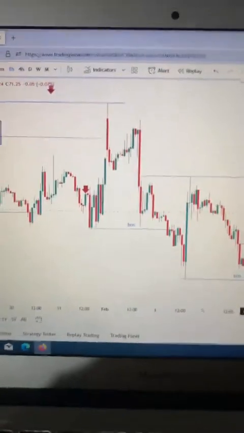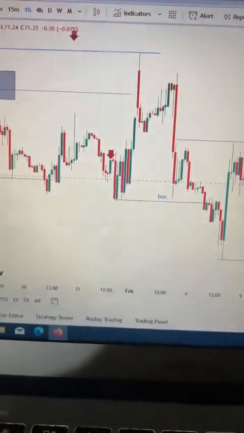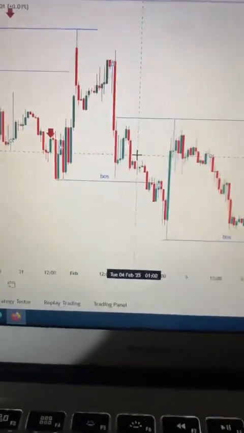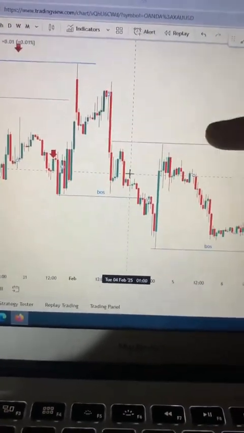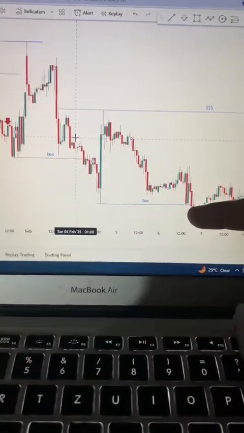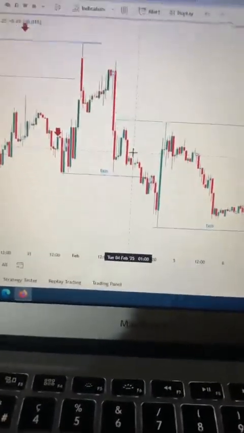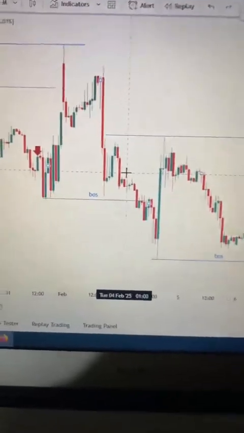Now, if you look at this market, please pay attention. This is a break of structure to the downside, right? Price gives a pullback, created liquidity, and this is another break of structure to the downside. Please pay attention. Now, what happened?